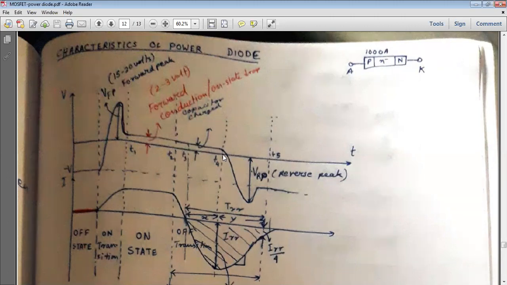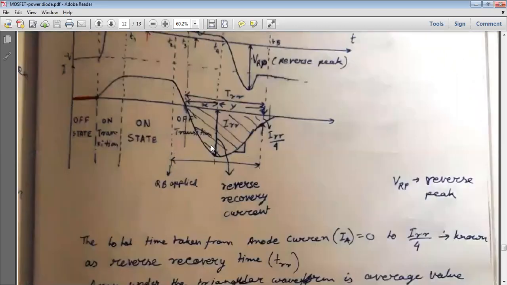At T4 it is decreasing to the reverse peak. The off state started from T2, and it has some transition region. At zero it comes, then after zero it goes to the negative portion, and then again it will increase, and this portion is known as the reverse recovery current.